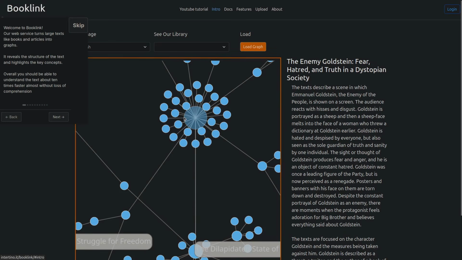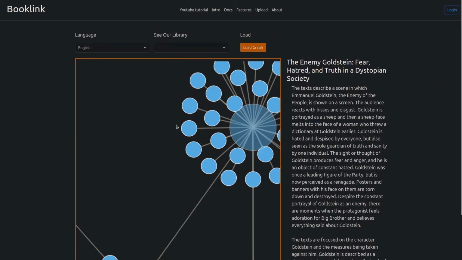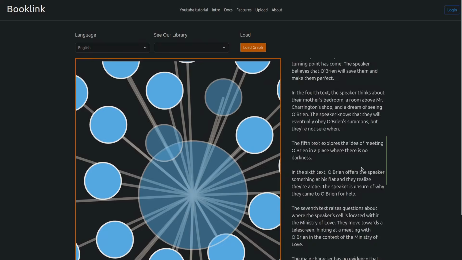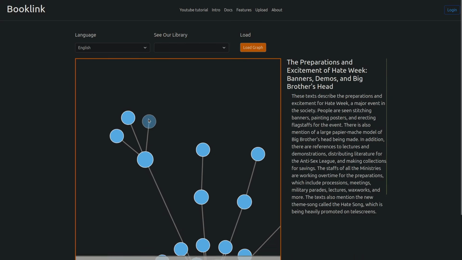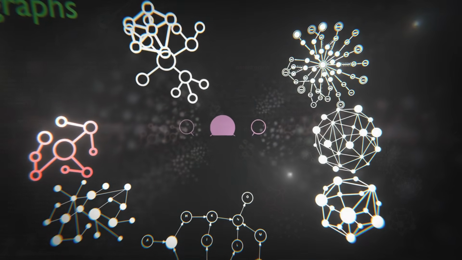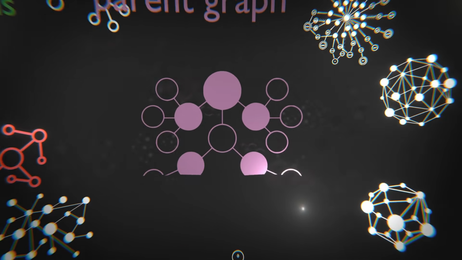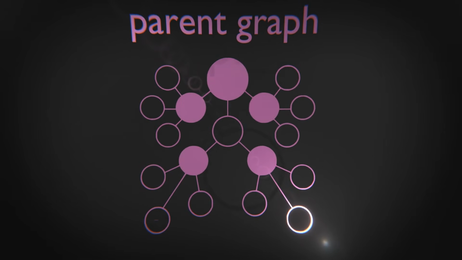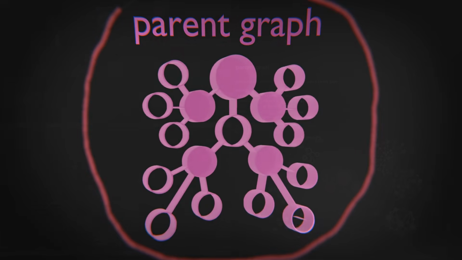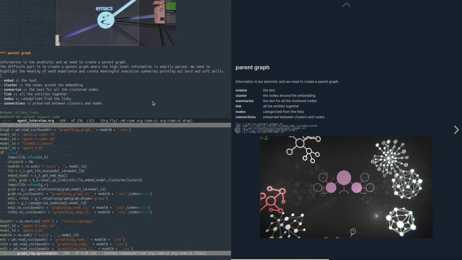and create further customization where we can make our knowledge available and be able to focus on the most important point, which will be parsed by agents. Information is totemistic, and we need to create a parent graph. The difficult part is to create this graph where the high-level information is smartly parsed. We need to highlight the meaning of each experience and create meaningful executive summaries, pointing out hard and soft skills.